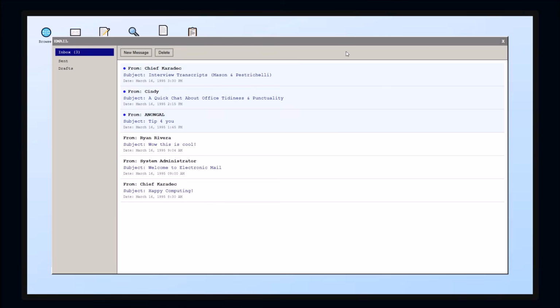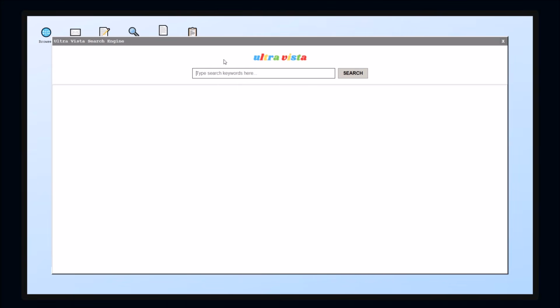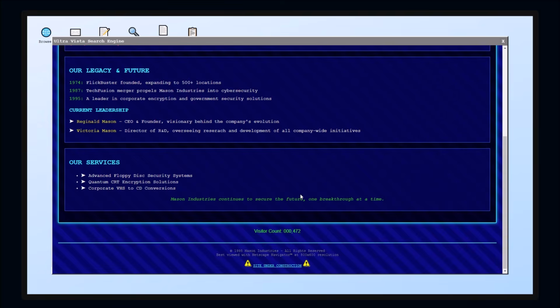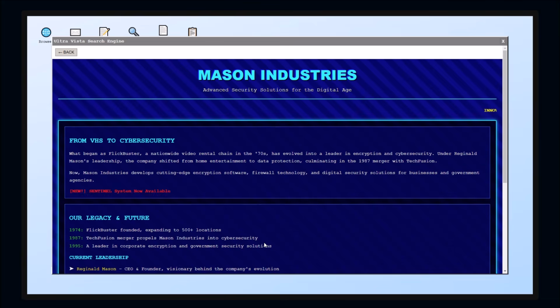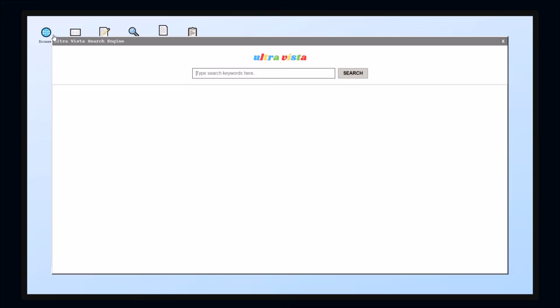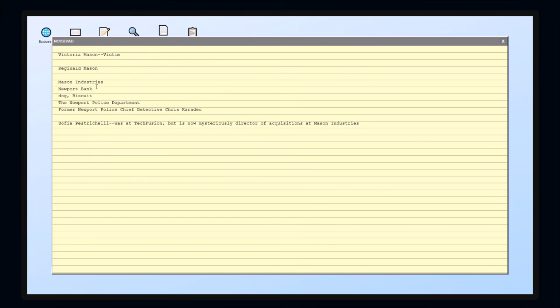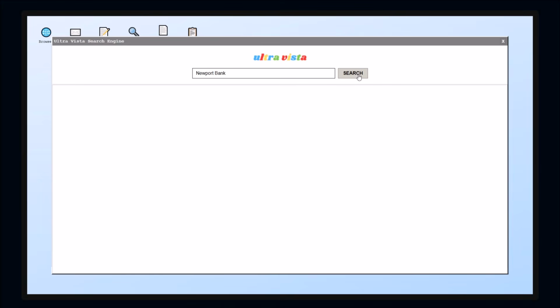Got lots of emails, right? Okay, so I imagine... Mason Industries. Does it have the email again on the website? Maybe, because maybe it did. Is it probably going to be like V Mason or something like that? So, bank. Gonna have to be more specific. What was the name of the bank? Newport Bank.